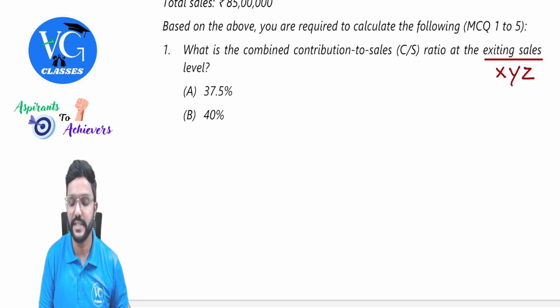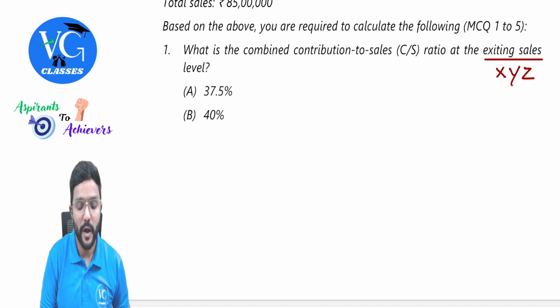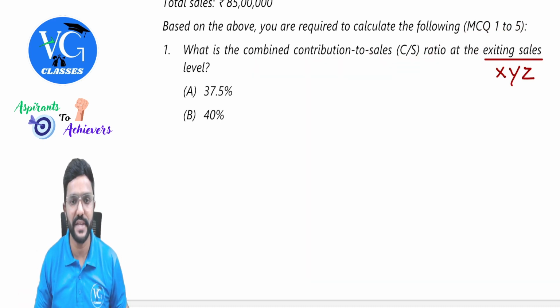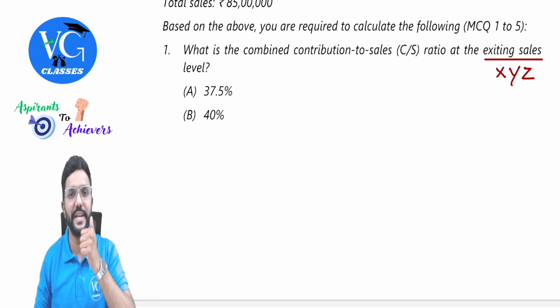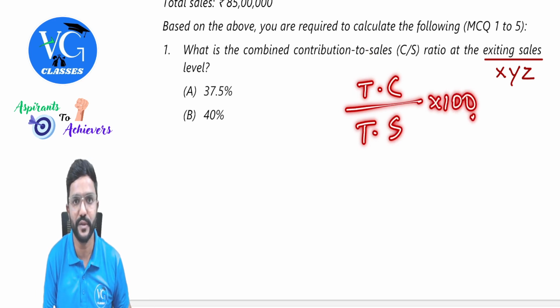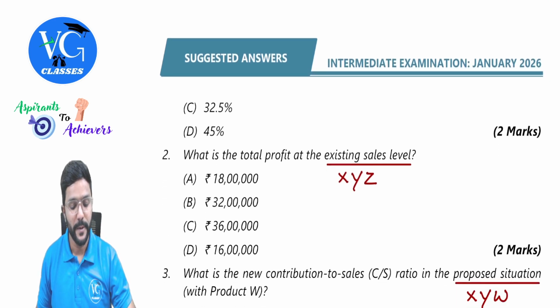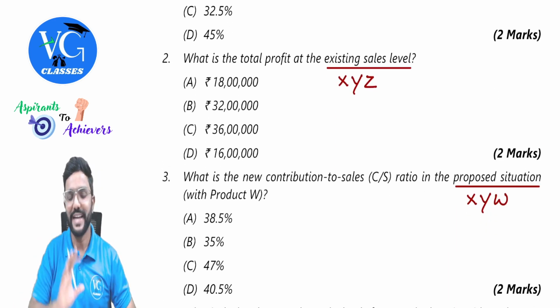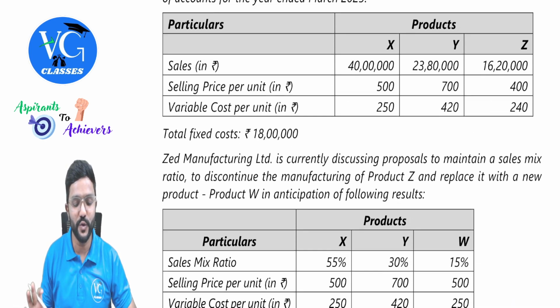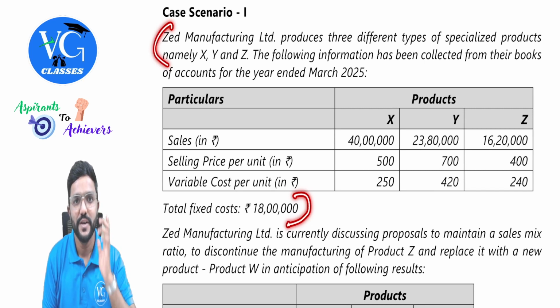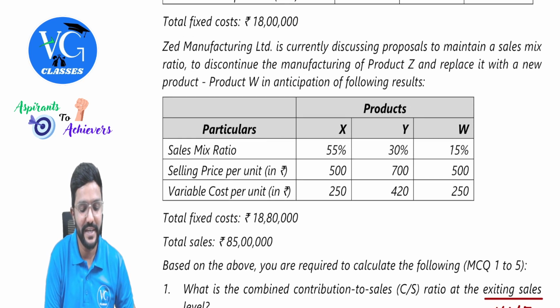First, for the existing level, what are we supposed to calculate, guys? Combined contribution to sales ratio, which is nothing but PV ratio, contribution by sales. As it is combined, the formula would be total contribution divided by total sales into 100, for all 3 products put together. Next, what is the total profit at the existing sales level? So what I can understand, guys, is that for the first 2 questions, you will get the answer from this information, whereas for the remaining 3 questions, the data is here.